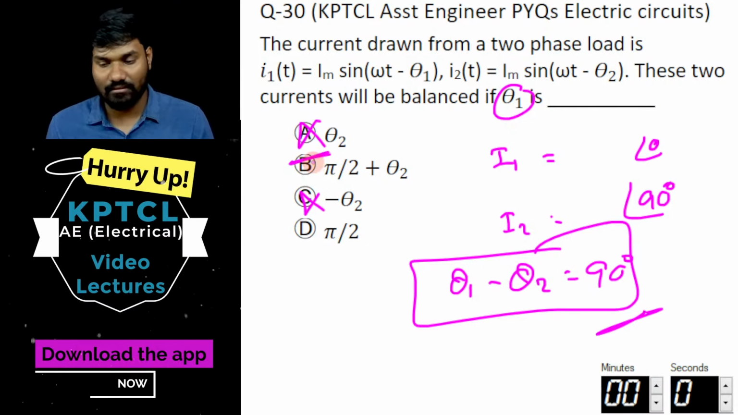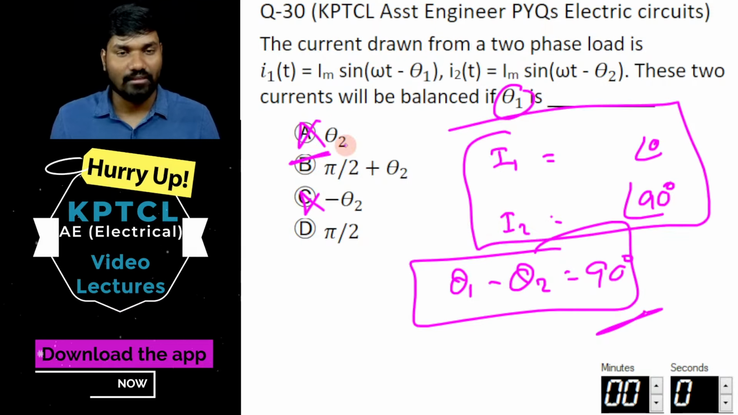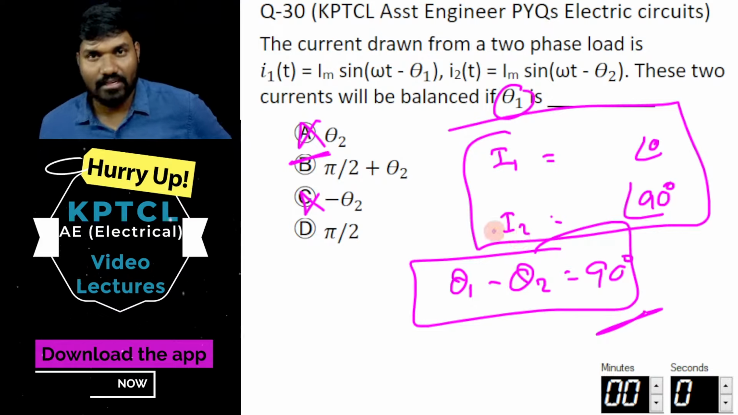Not 90 degrees. The angle will be 90 degrees for two phase. That's what you're trying to say, I think. So that is it.